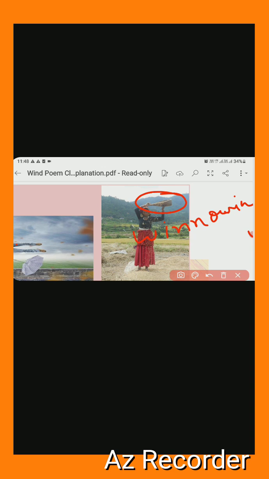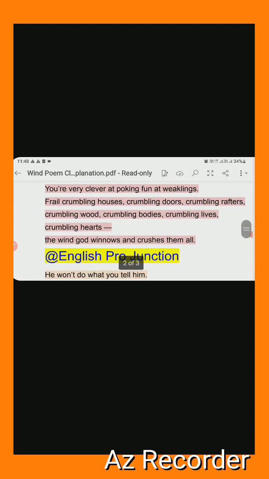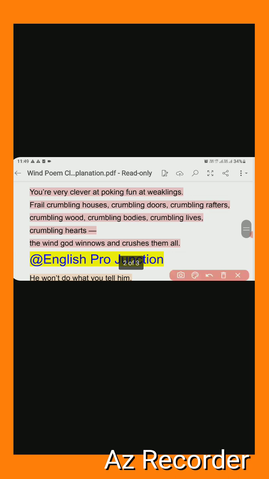Okay, I hope that you understood what is the meaning of this. और यहाँ पे कह सकते हो जो लास्ट लाइन में दिए गए हैं कि the wind god winnows and crushes them all in this stanza. In this stanza, if you see, here it is given, this line you see, this line here, winnows. So for that purpose only this picture I have taken from there. Okay,